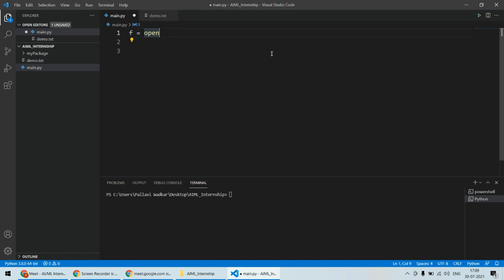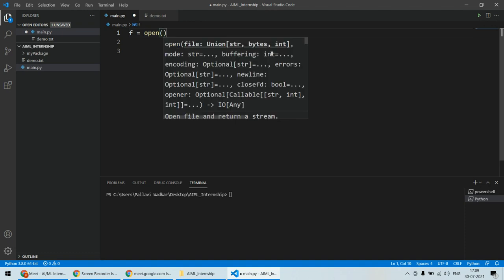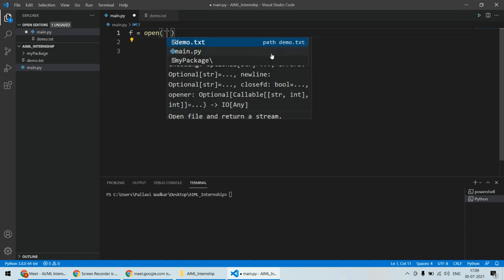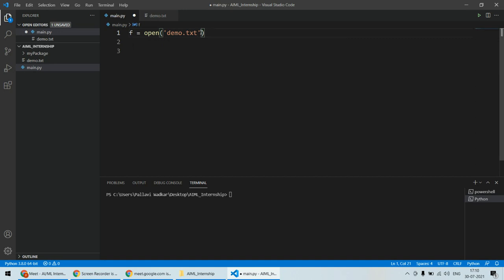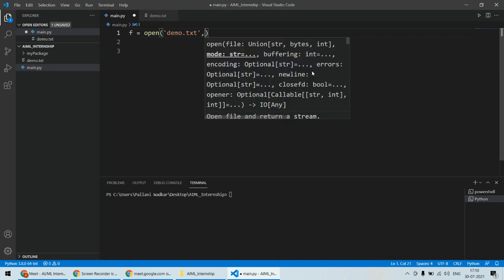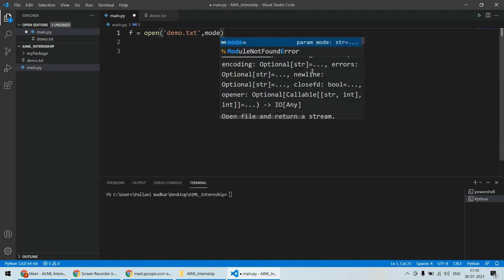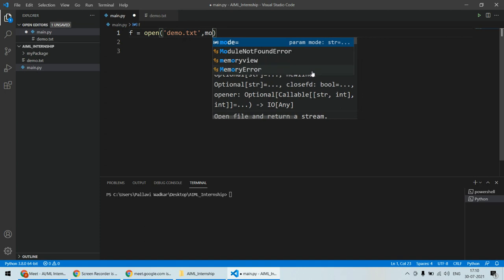So right now I'm giving f as a name, and then you will have to specify the path of a file. In this case it is demo.txt, that's the file. Even main.py is a file. So I'll use this demo.txt, and this is the file name. Then here you will have to specify the mode. Right now I'm not writing a mode, but you should write some mode over here.